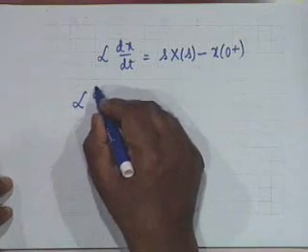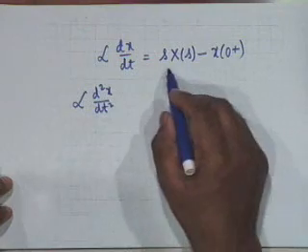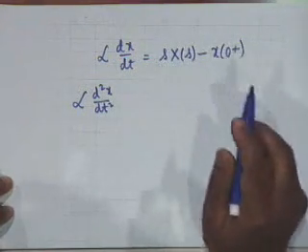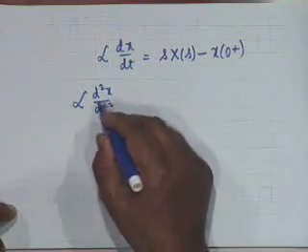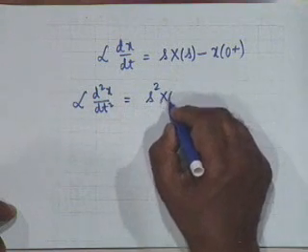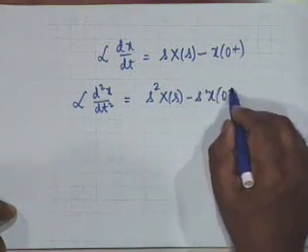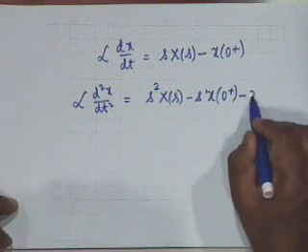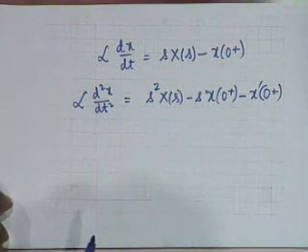Now, if I take Laplace of d2x dt2, then obviously I can utilize the same formula by taking dx dt as y. This is simply dy dt, and therefore what we get is s squared X of s minus s x of 0 plus minus x prime of 0 plus. That is the first differential coefficient.